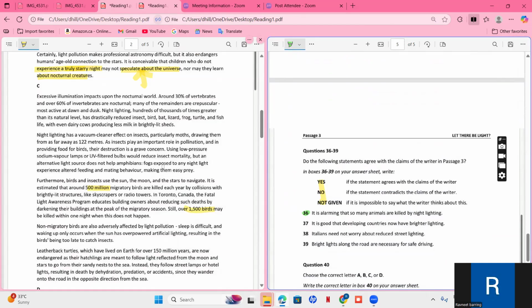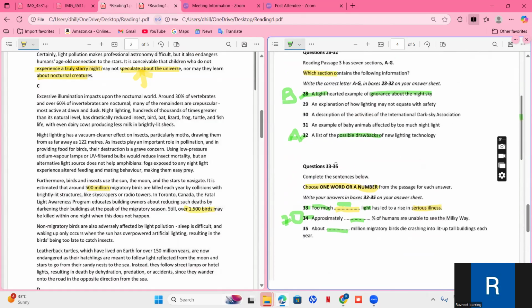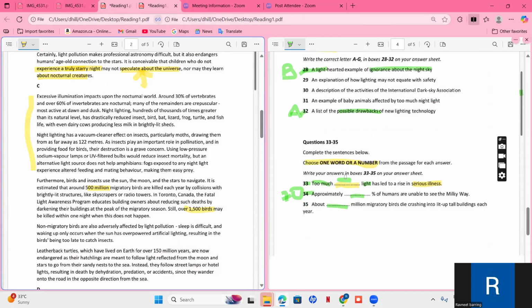We'll just skim and skip to find, firstly, our location should be night killing of animals, and this one is here. But because there are these types of questions, we have to understand this one. So we'll just skim it, and then we'll be able to see if we can find any one of these. Excessive elimination impacts upon the non-nocturnal world, about 50% of the vertebrates. Okay, I'm finding it to be boring, so I'll just skip this one.